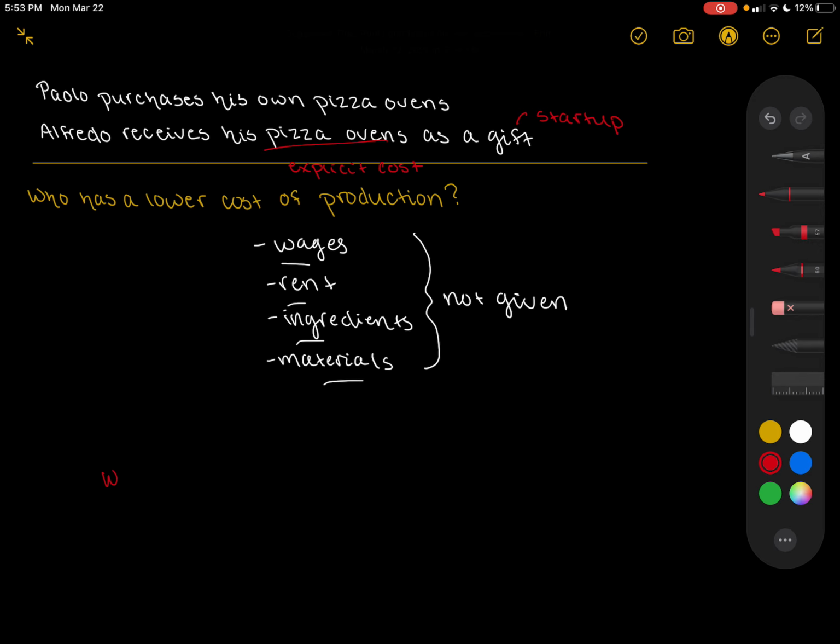So the answer to this is that we can't know. We would need to be given a bit more information on these other inputs of production costs in order to determine who actually has a lower cost of production.